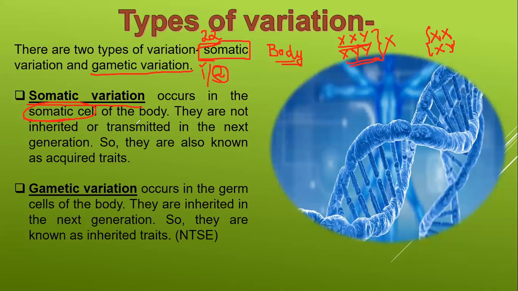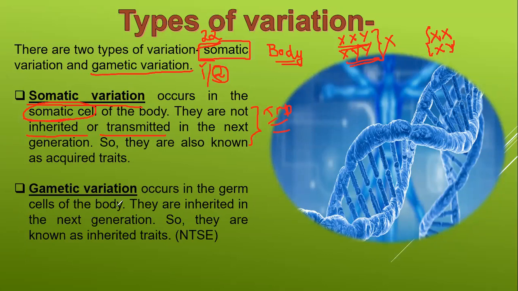Okay. This somatic variation just occurs in the somatic cells of our body, and they are not inherited or transmitted. Variation means the differences that occur in the body, that is, the differences among the parents and the offspring. You have to study this particular point. They are not inherited or transmitted. Only the gametic variation is transmitted.